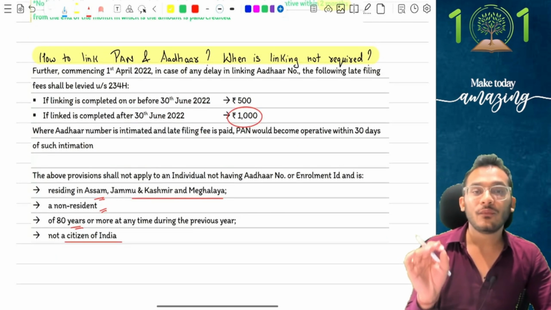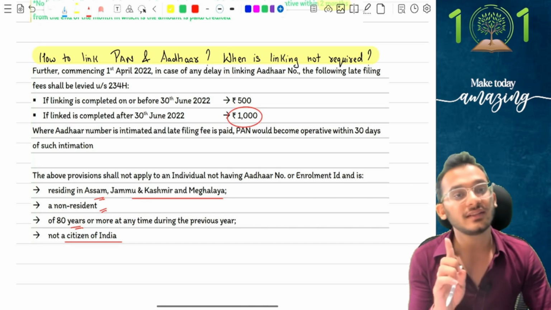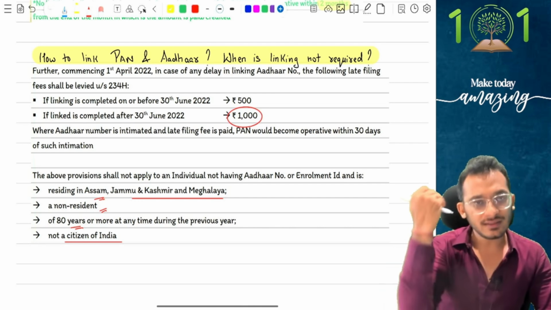Yes, that brings me to the final question. The final question says, what are the cases where you have to link your PAN with Aadhaar? How do you link your PAN with Aadhaar? What are the things you have to do? And what are the instances where linking is not required?